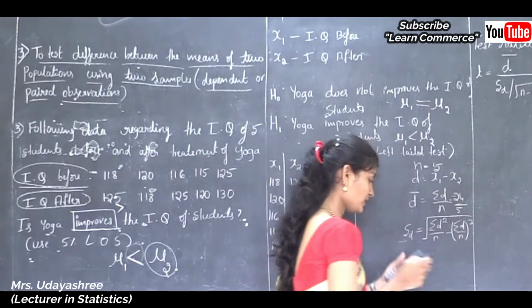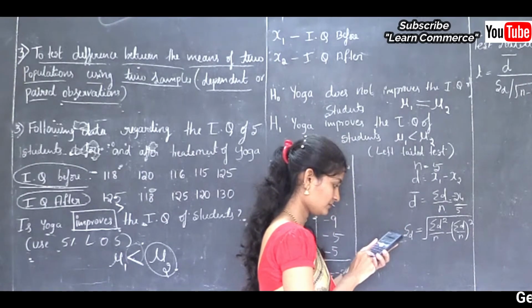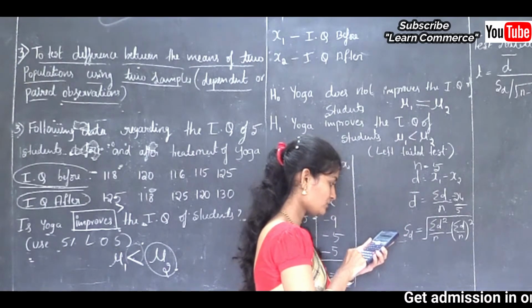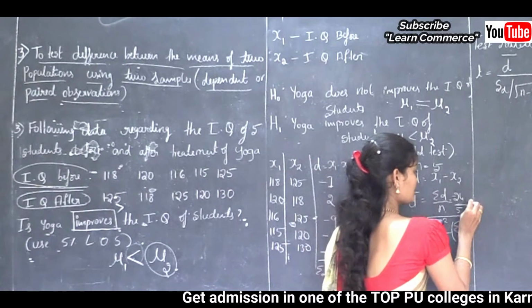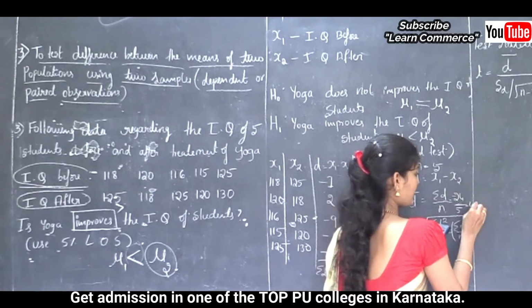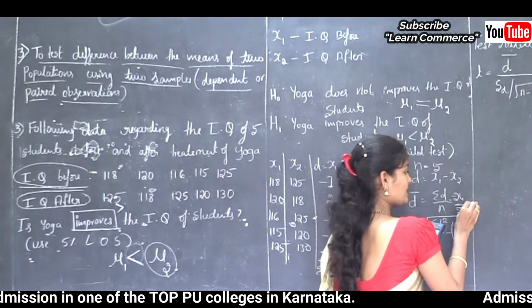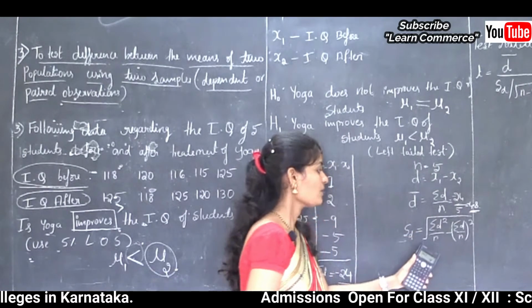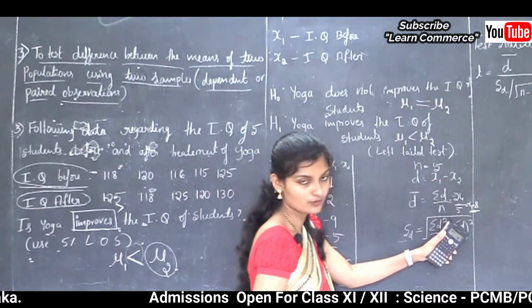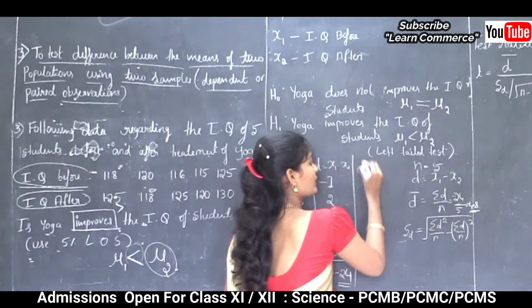So minus 24 divided by 5, that is minus 4.8. Minus 4.8 is D bar. Okay, next we need to find sum of D square. Therefore we have to find D square observations.